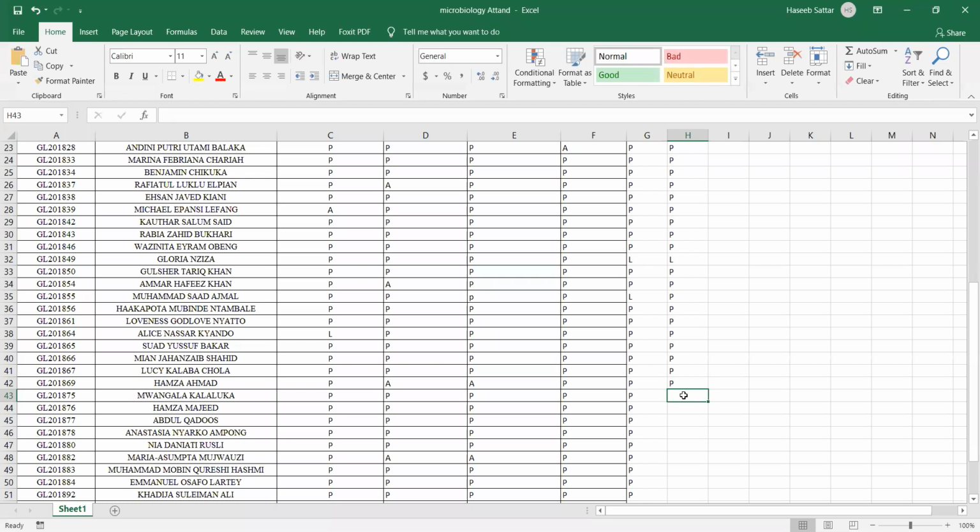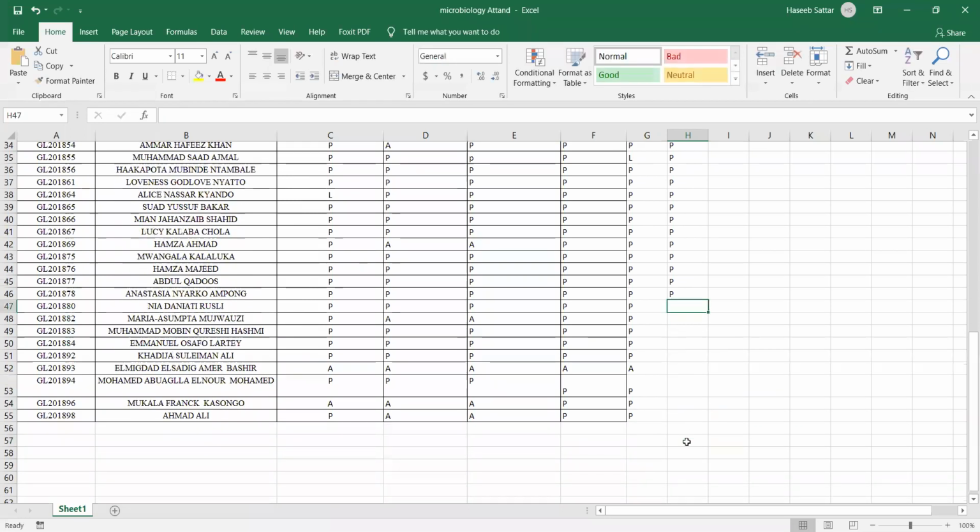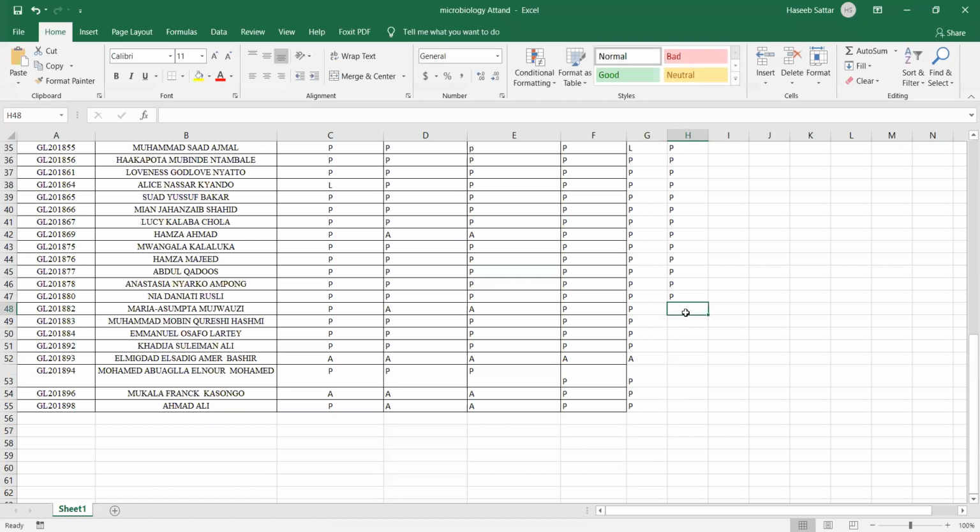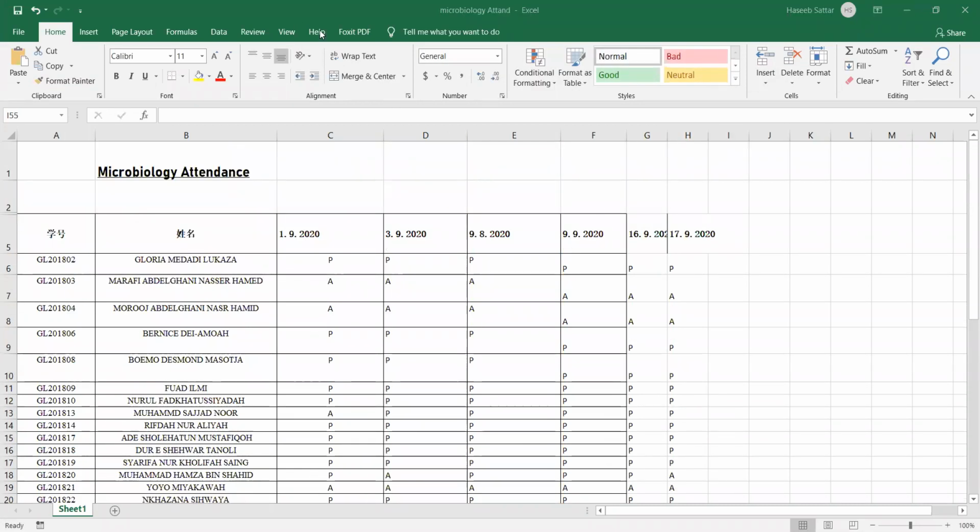70, 75, present. 76, present, sir. 77, he was present, sir. 78, present. 80, present. 82, present. 83, present, sir. 84, present. 92, present. 93, absent, sir. 94, present. 96, absent, sir. 98, present, sir. Okay, class, any question?